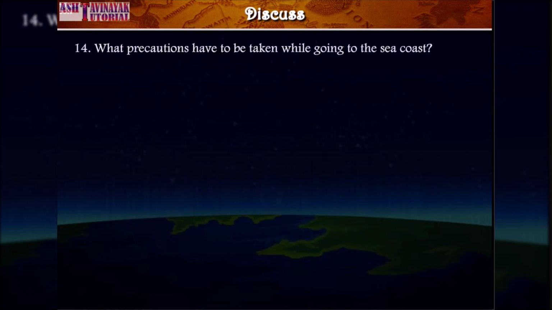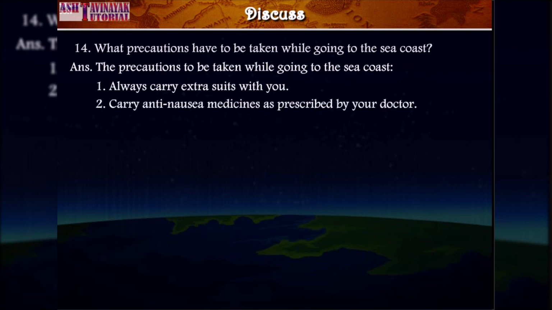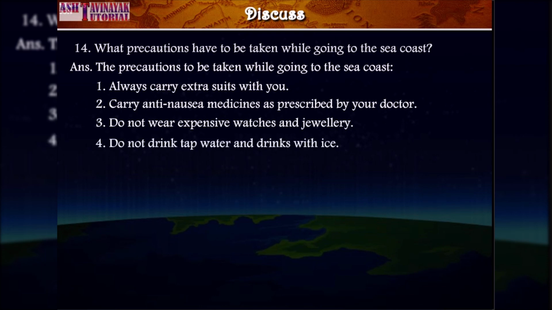Question 14. What precautions have to be taken while going to the sea coast? Answer. The precautions to be taken while going to the sea coast. 1. Always carry extra suits with you. 2. Carry anti-nausea medicines as prescribed by your doctor. 3. Do not wear expensive watches and jewelry. 4. Do not drink tap water and drinks with ice. 5. Do not enter deep waters.